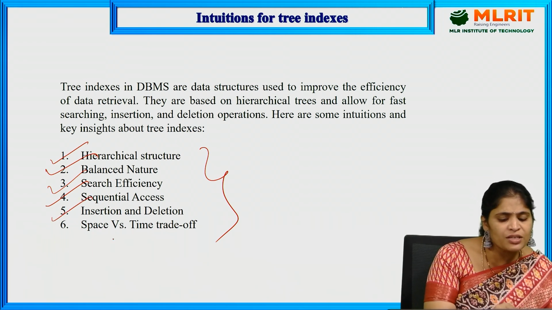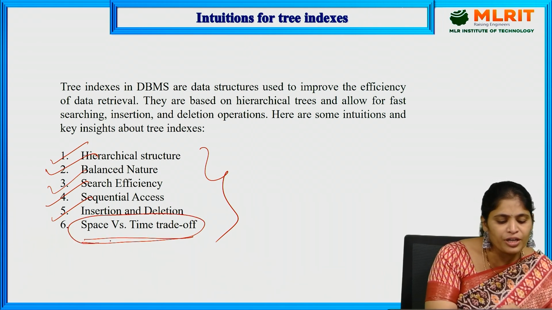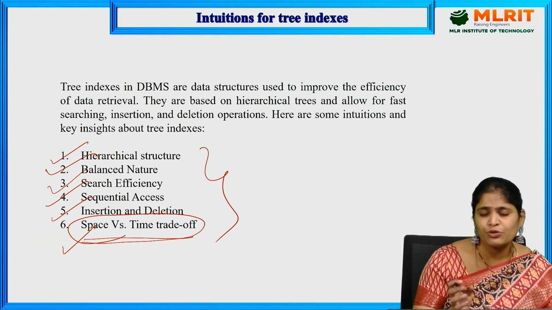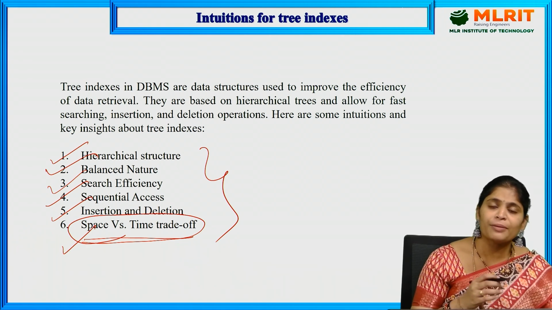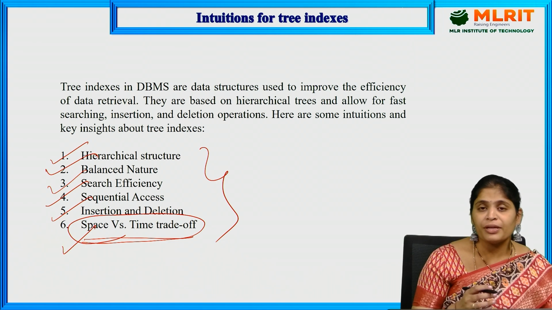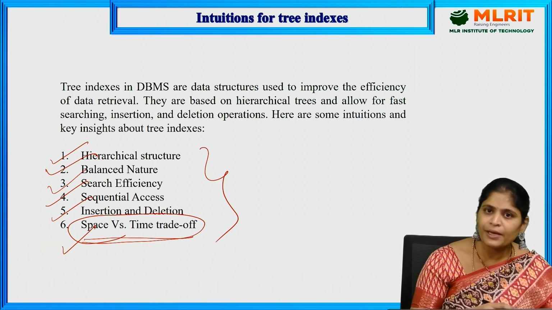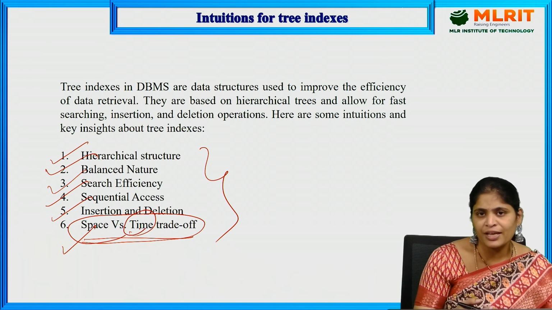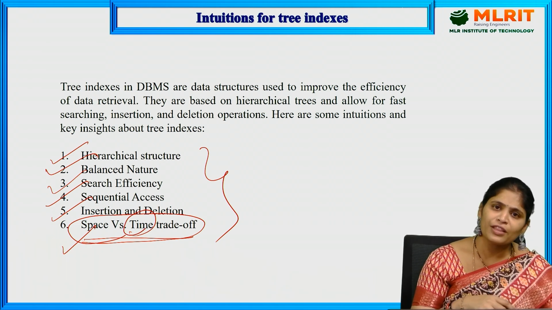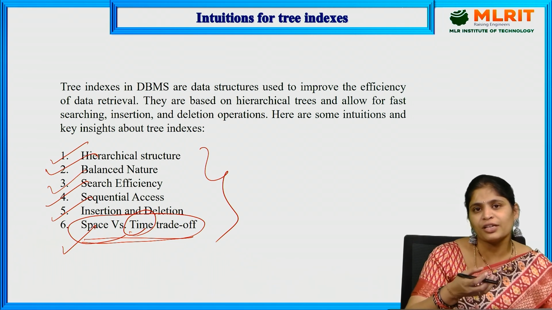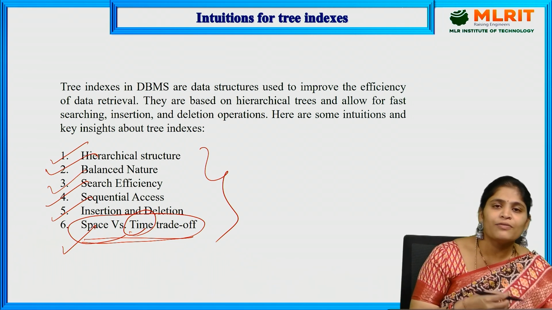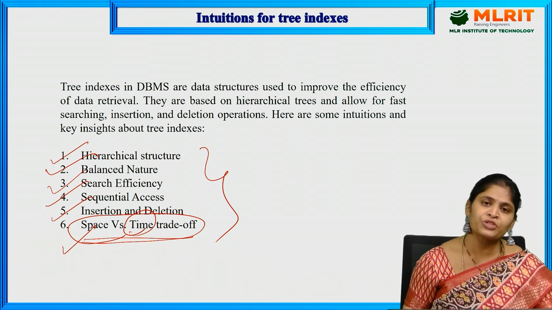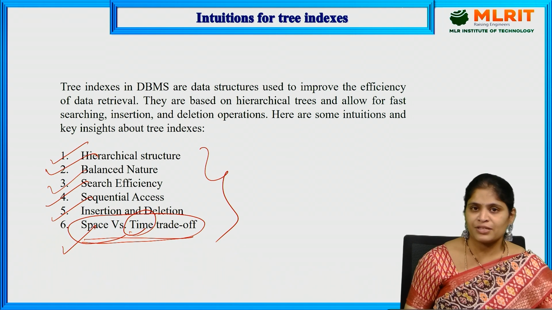Next, space versus time trade-off, which is the important thing. Space: it takes very large space to maintain a number of nodes, so the memory required for storing the nodes will be more. Versus time: even though it takes a huge amount of memory, the time to access or retrieve the data will be reduced. These are some of the intuitions for considering tree based indexes.